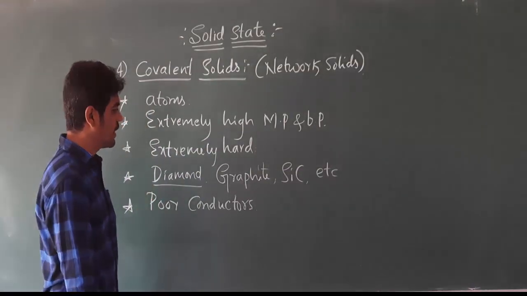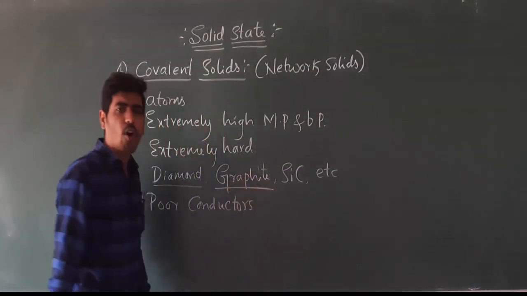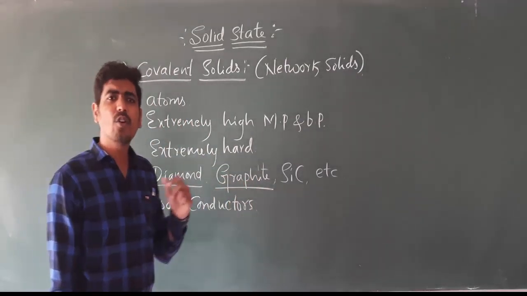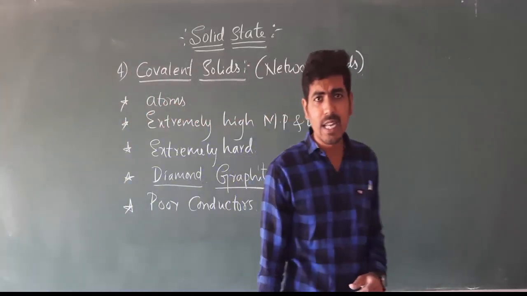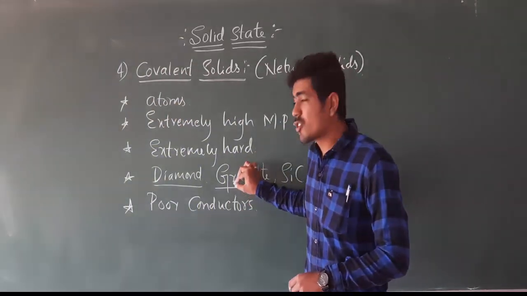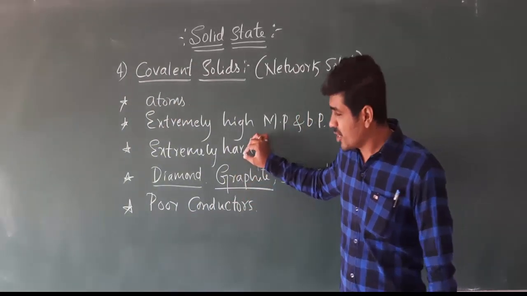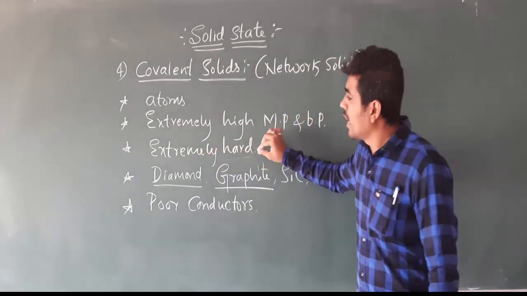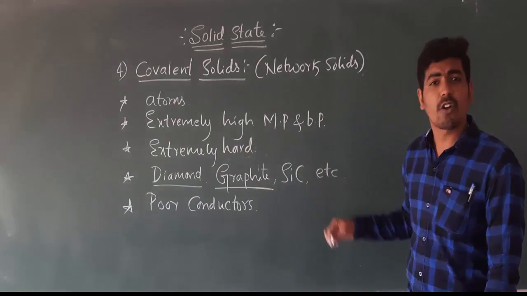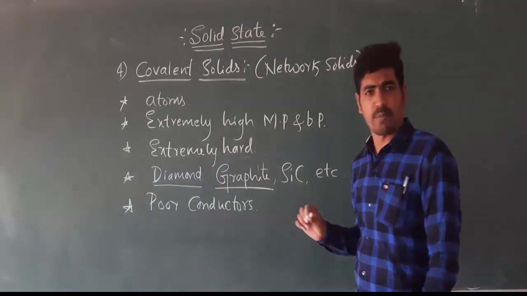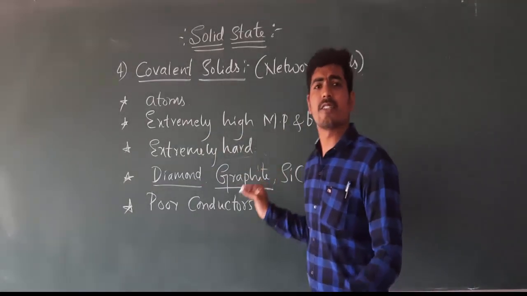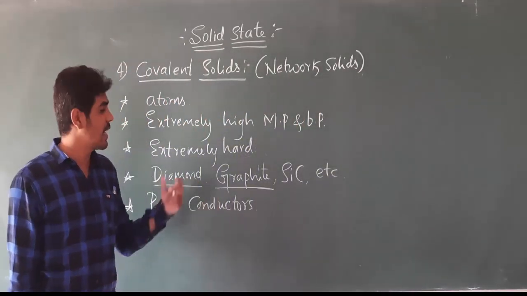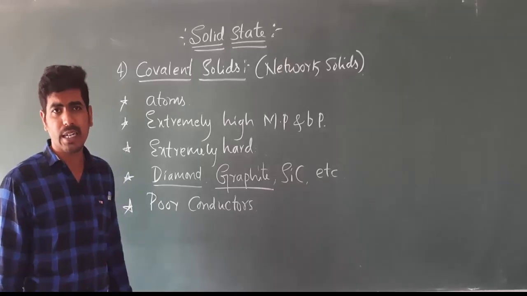But one exception is there, that is in the case of graphite, because graphite is a good conductor of electricity as well as it is soft. As mentioned here, the covalent solids are extremely hard, and diamond is hard and silicon carbide is also a hard substance. But graphite is soft and acts as a good conductor of electricity.